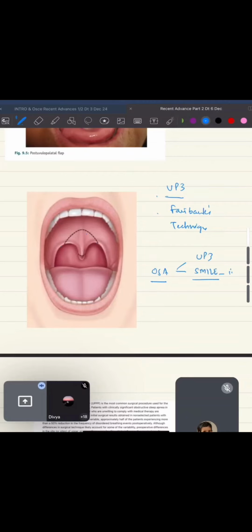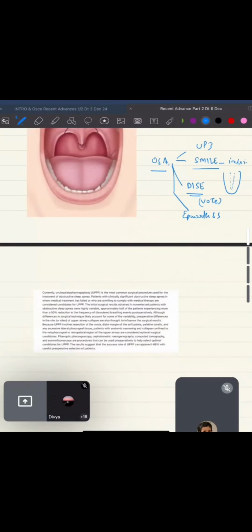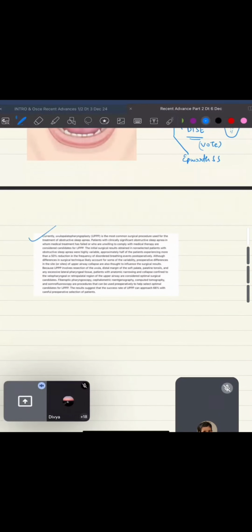Please remember the incision, the oblique diagram. This is the tongue. They will show some midline incision like this. Okay, they might ask you what they are planning it for. So this is important too. Then you should remember about your drug-induced sleep endoscopy. What scoring is used in drug-induced sleep endoscopy? This is classified by the Vogt score, probably Vogt classification. And there is a sleep scale which is important for you by the name of Epworth sleepiness scale. So this is the details given about UP3.